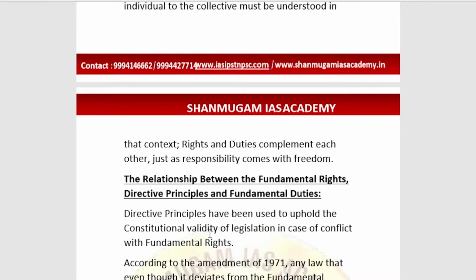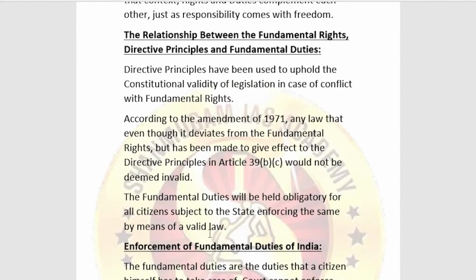We will study now the relationship between the fundamental rights, the directive principles of state policy and the fundamental duties. Directive principles have been used to uphold the constitutional validity of legislation in case of conflict with the fundamental rights. We studied the differences between the fundamental rights and the duties, and we need to know how we can differentiate.